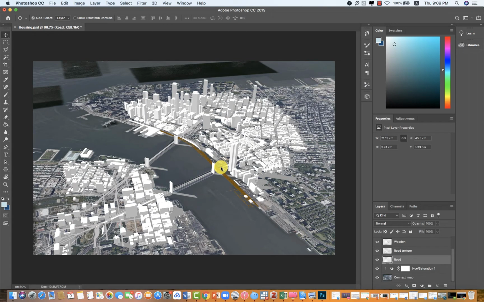Welcome back! Now we can go to the most interesting part of this rendering. We're going to render the water. So create a new layer called water.